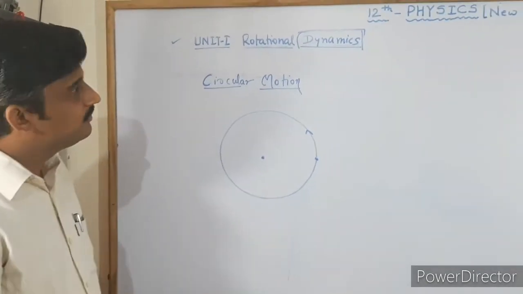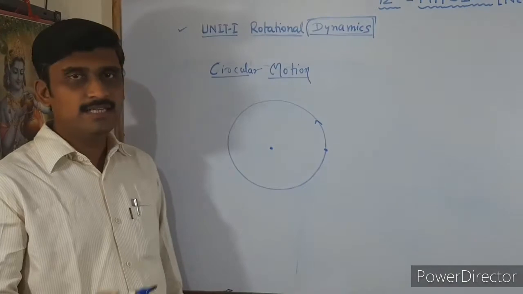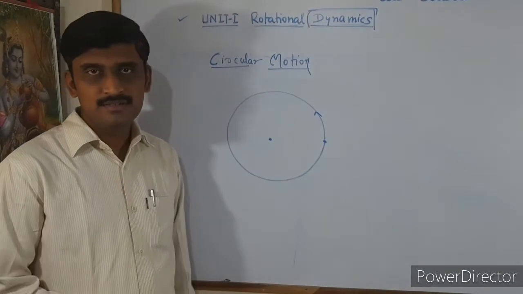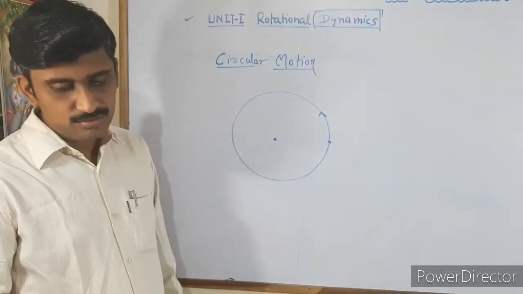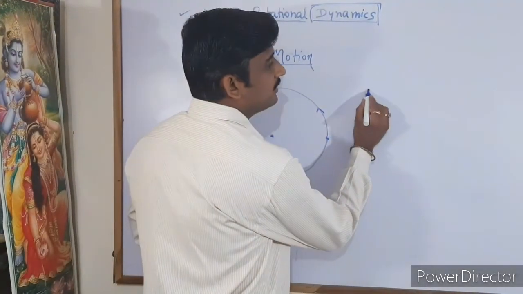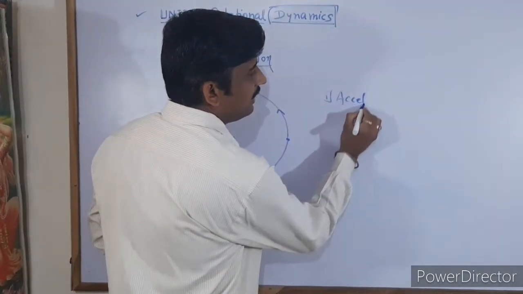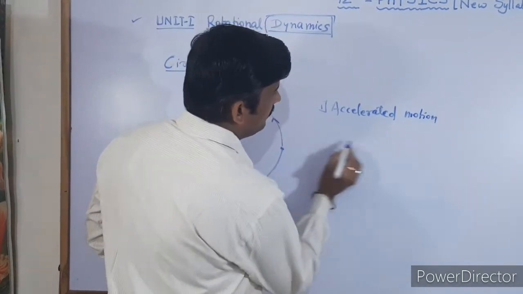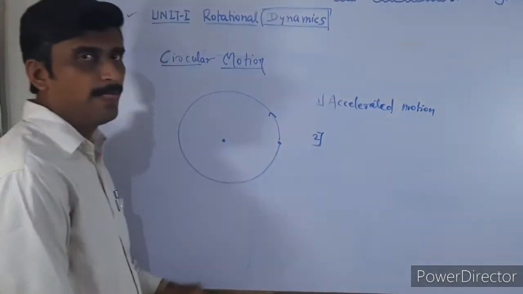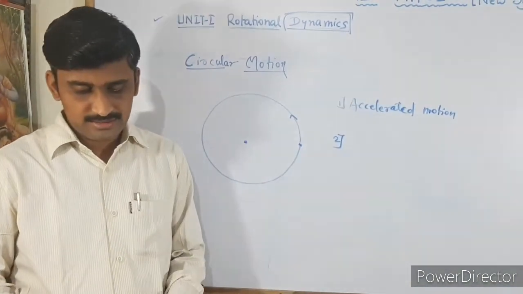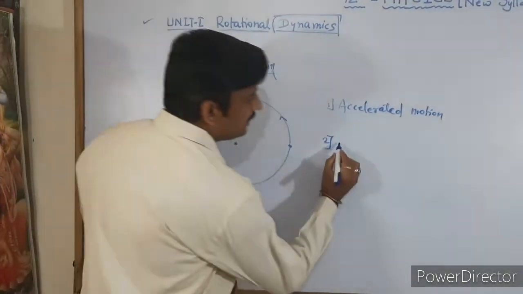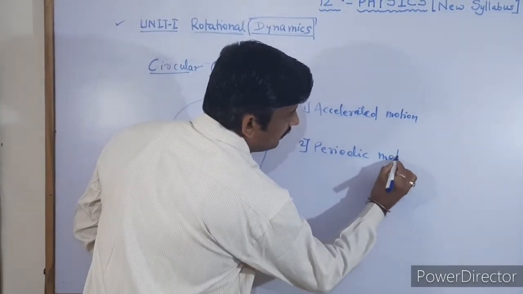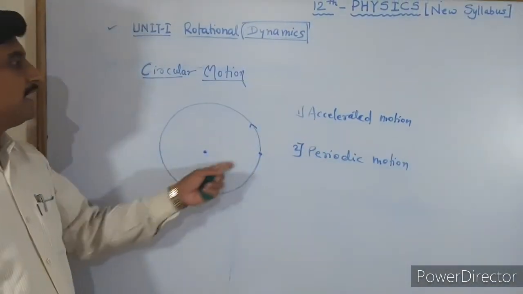But in this chapter we have to remember two different characteristics of circular motion that are given in our syllabus and in our new topic. Which are the two? Firstly, it is accelerated motion. What is meant by accelerated motion? Secondly, it is periodic in nature. Now, how are these two points to be explained?